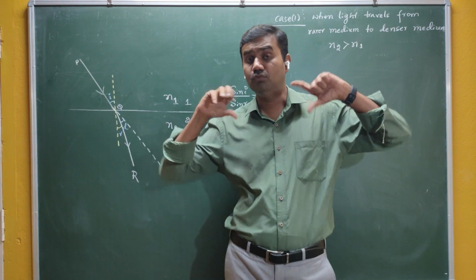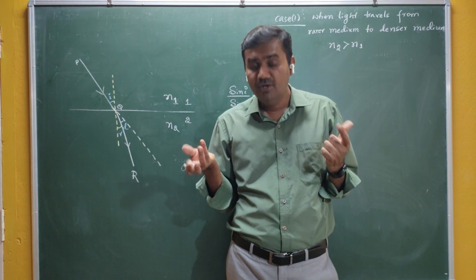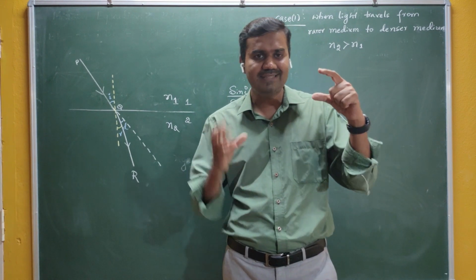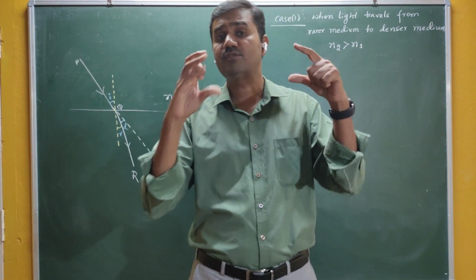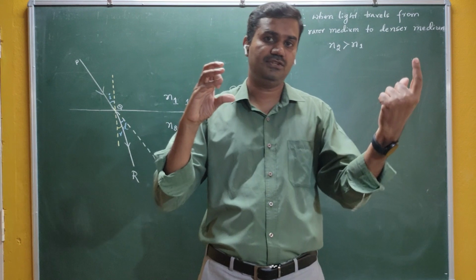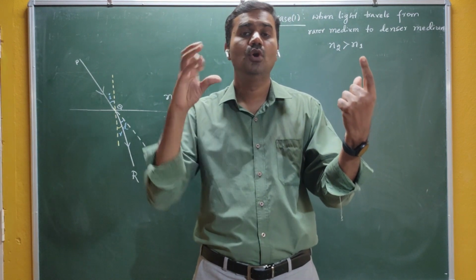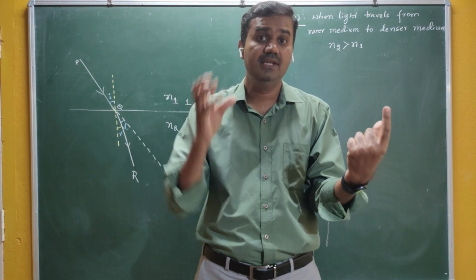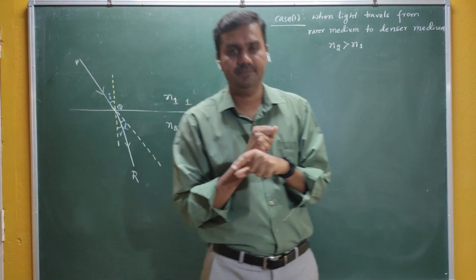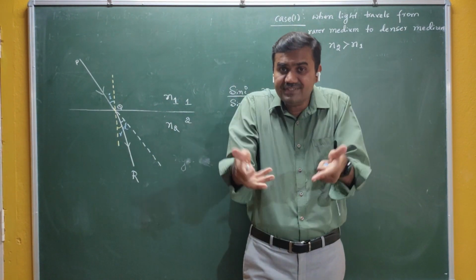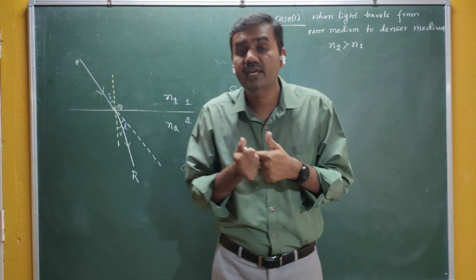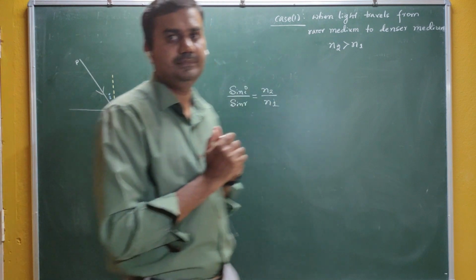Glass and water: who has more density? Glass has more density and water has less. Therefore, the refractive index of glass is 1.5 and water is 1.3. So more is the optical density, more is the refractive index.